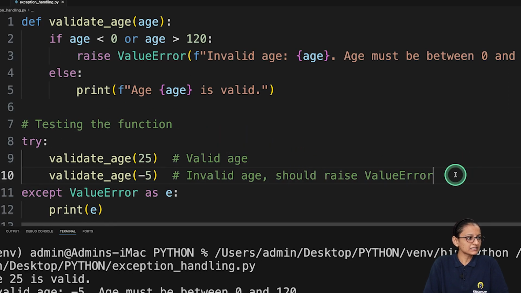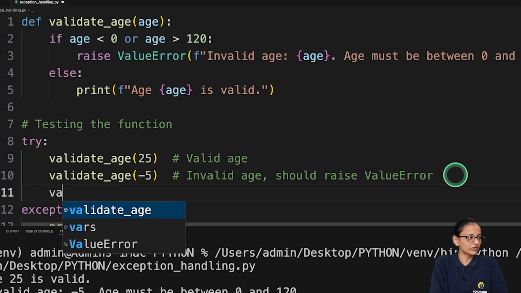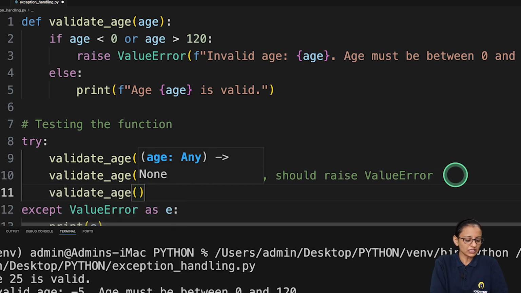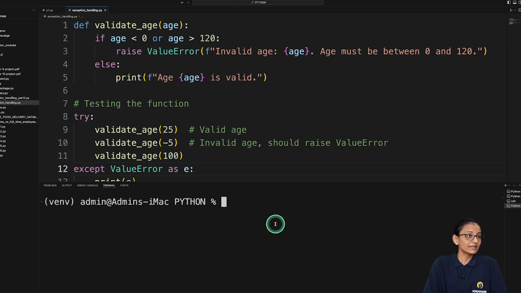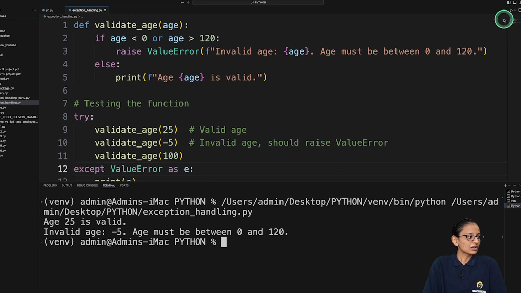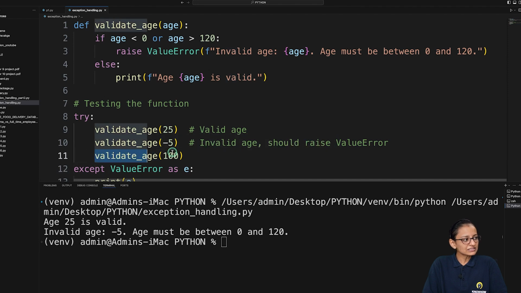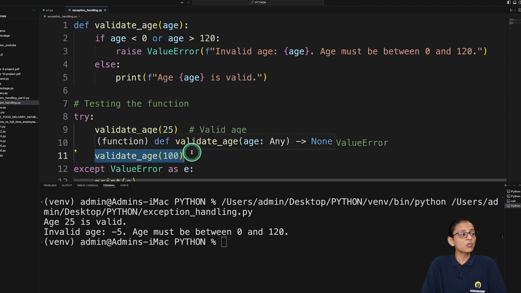Let's say here I am writing one more function call with the age 100. Let's execute it. So here nothing is printed. Why?